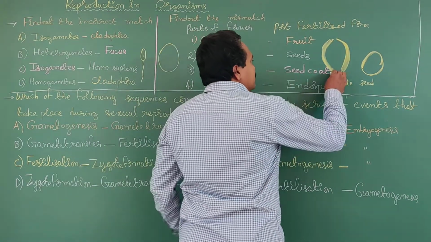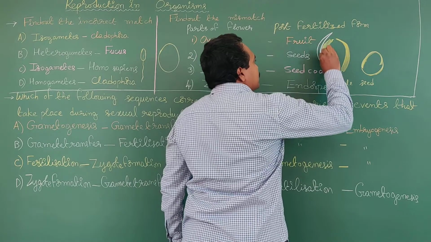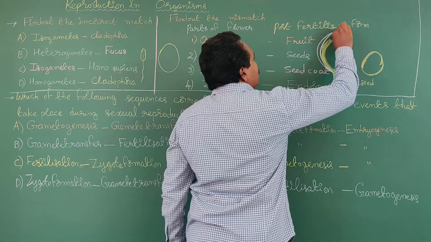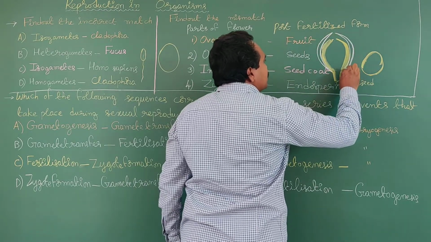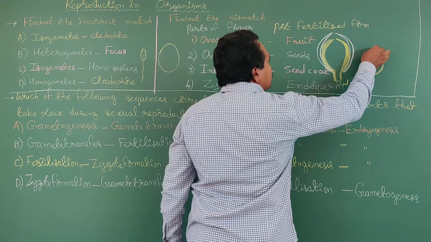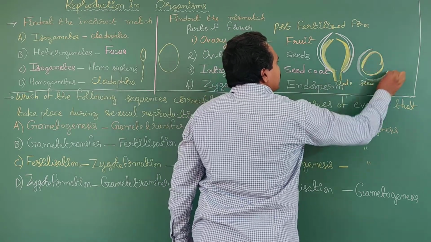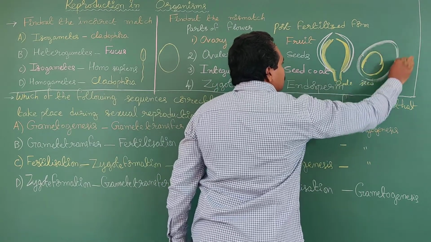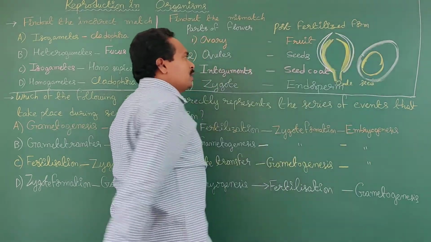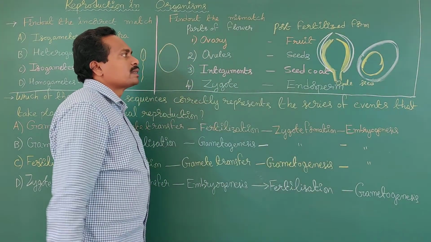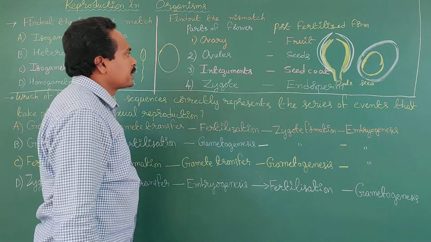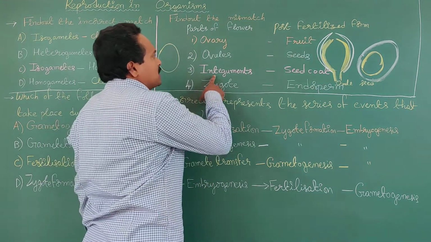The ovule consists of protective layers, known as integuments. After fertilization, the integument forms the seed coat. Okay, integuments form the seed coat. It is also correct, not a mismatch.